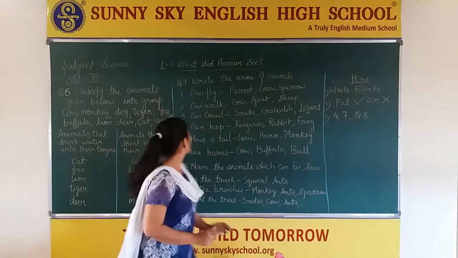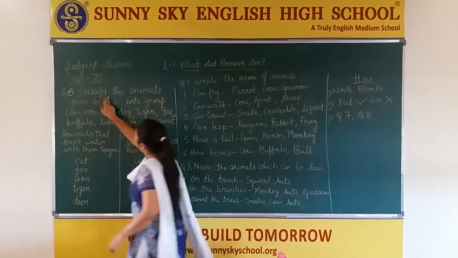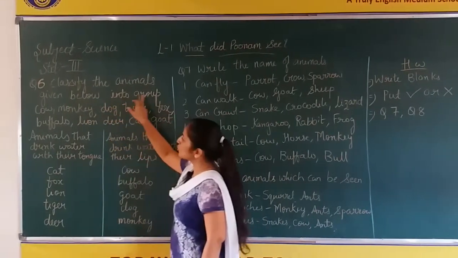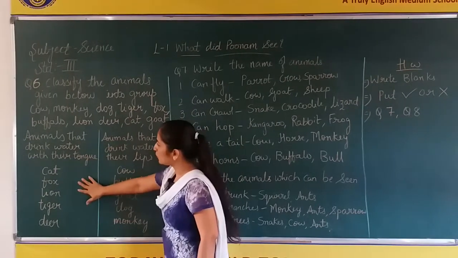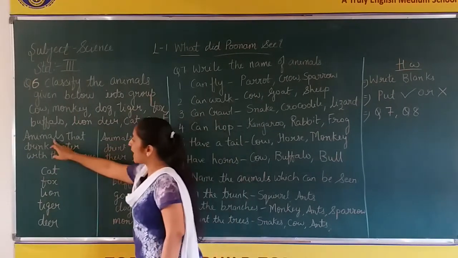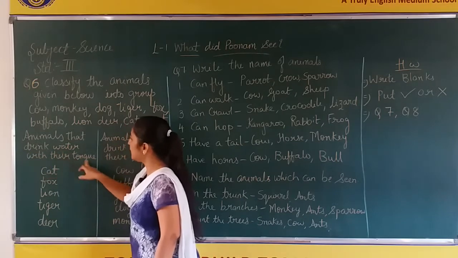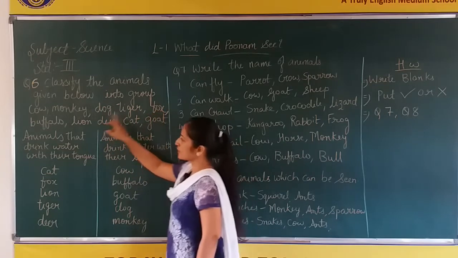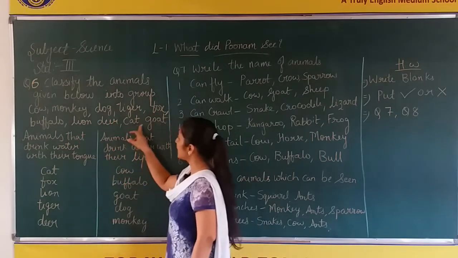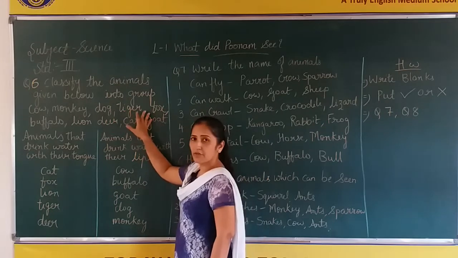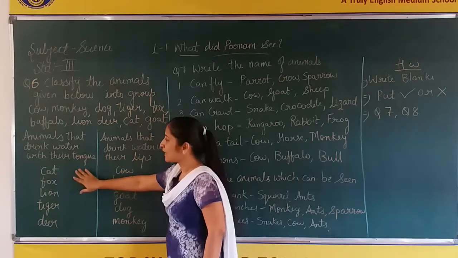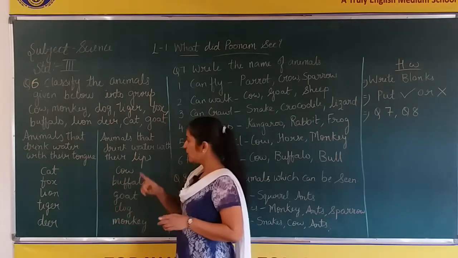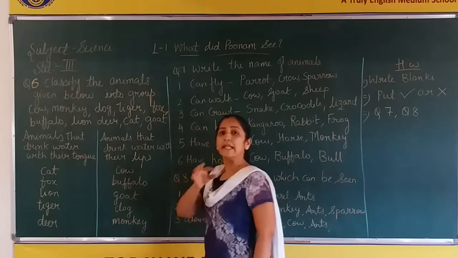Question 6. Classify the animals given below into groups. Which groups? The first group and the second group. Animals that drink water with their tongue. Cow, monkey, dog, tiger, fox, buffalo, lion, deer, cat and goat. All the animals are given. You have to classify them into two parts. The animals that drink water with tongue and the animals that drink water with lips.